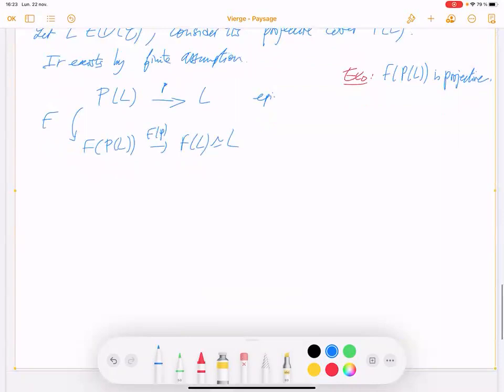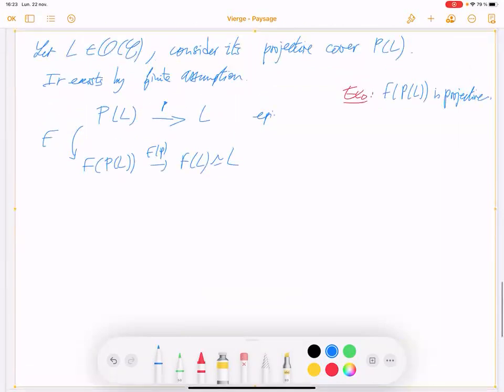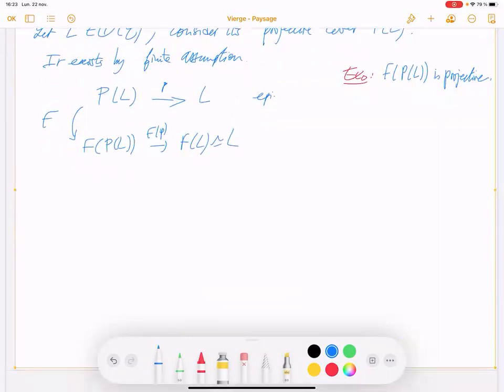Let me see. We know you have L here, so you have this epimorphism also. We have L, but we ask whether you can have something else. Can you have another one?